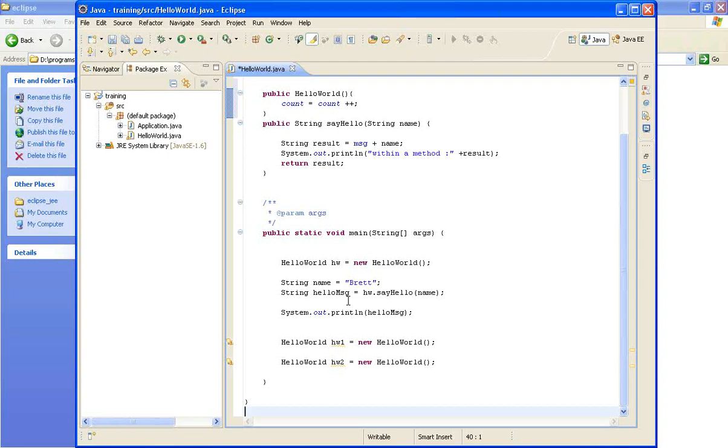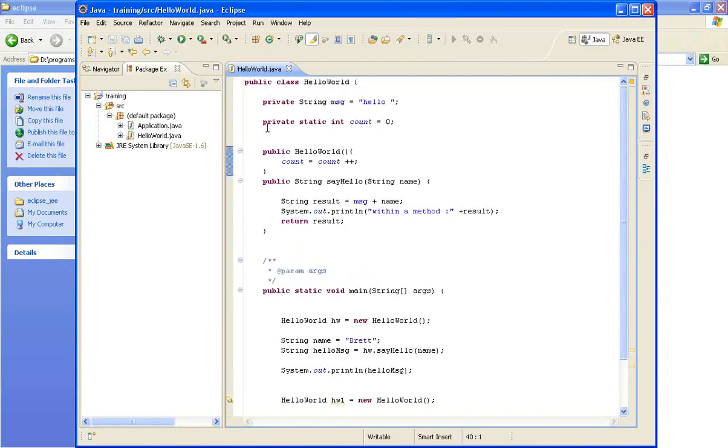Essentially, when you run this program, this class will be loaded into memory, and at that time this variable will be initialized. Once it is initialized, it will be there. If I create 3 objects or 100 objects or 1000 objects, the static variable will be only one. We will look at that even more in detail, but I'll actually show you.